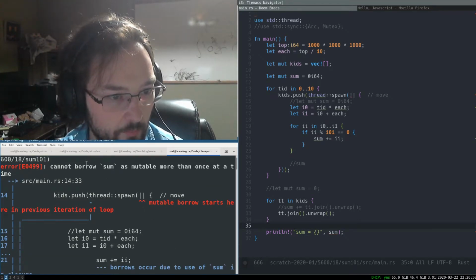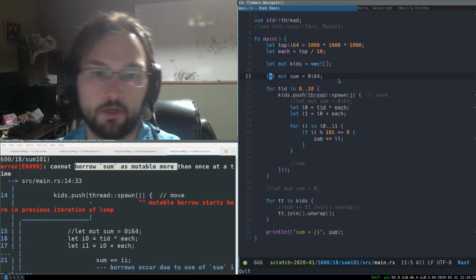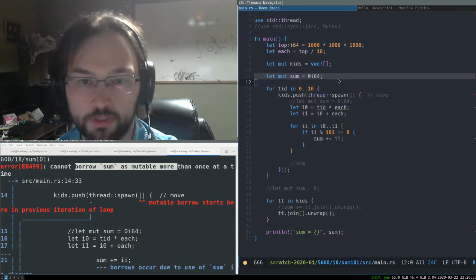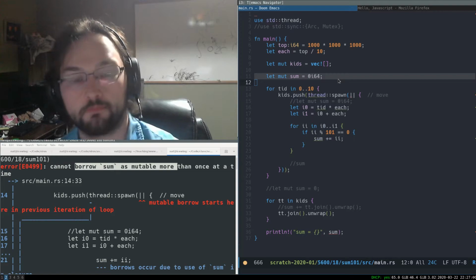we cannot borrow sum as mutable more than once at a time. So we have this variable sum, which is referring to a mutable 64-bit integer.